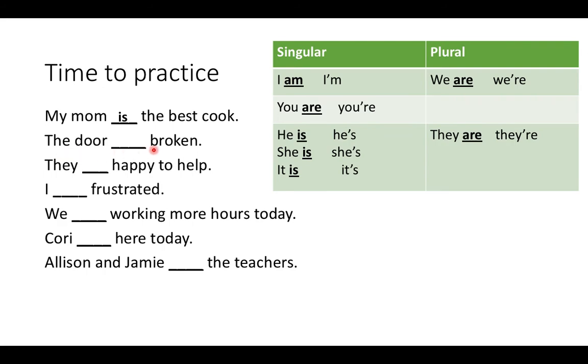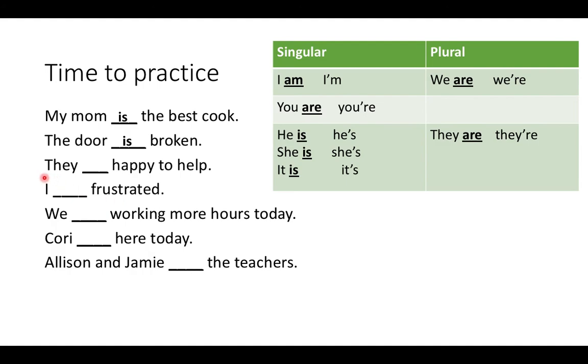The door blank broken. We need to figure out what goes here because to make a complete sentence, we need to put a form of be right here between the door and broken. The door isn't a person, and we're only talking about one because it's singular. So we're going to say it is. The door isn't a he or a she, but it's an it. So we say the door is broken.